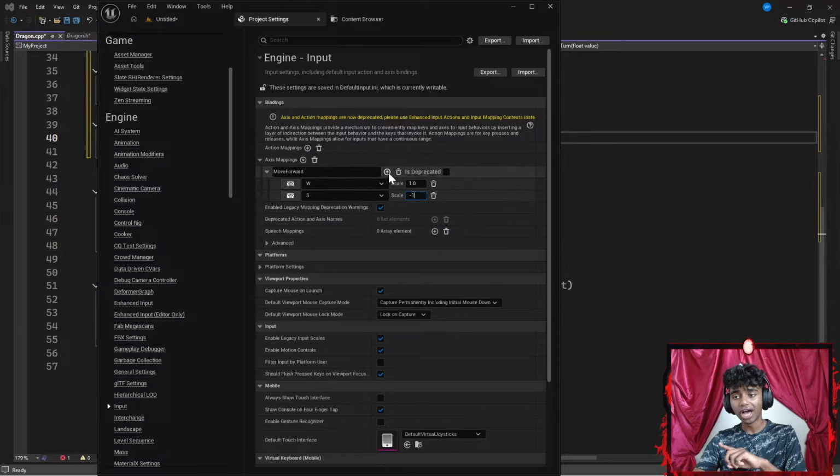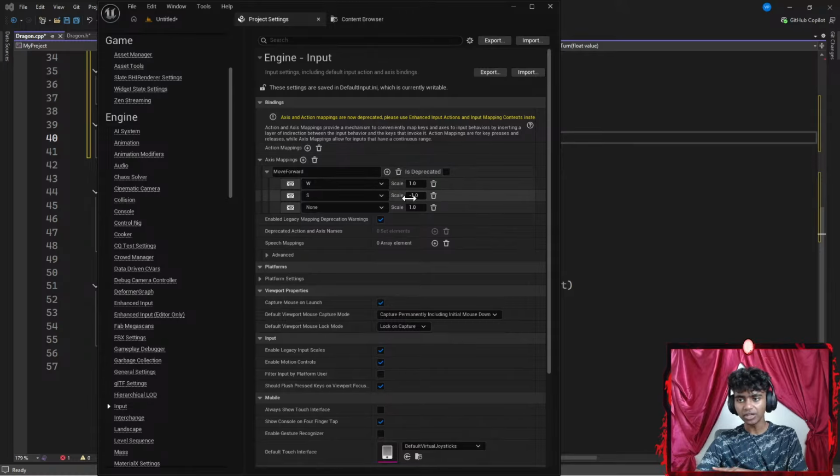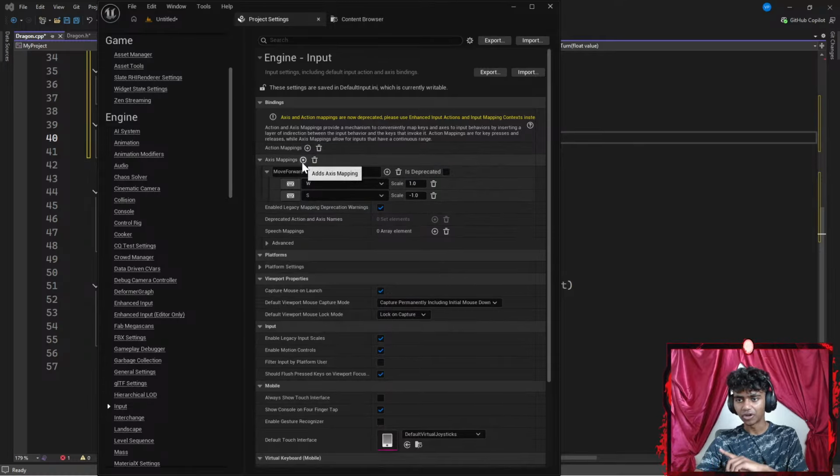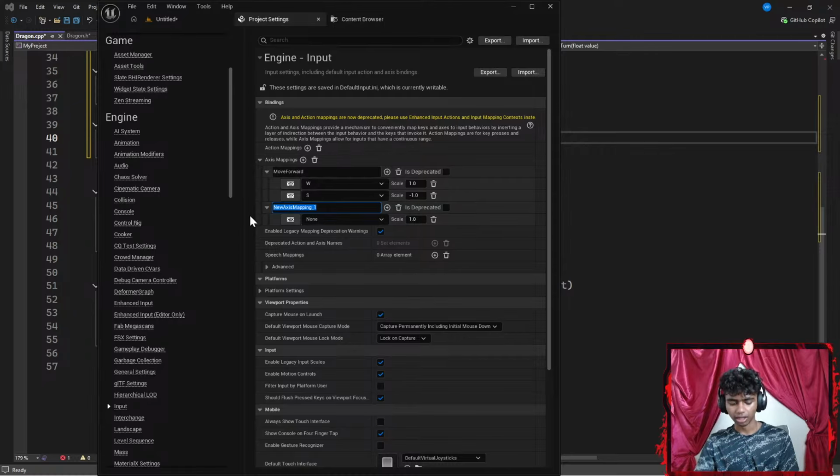And then I'm going to add another axis mapping. Whoops, I'm going to delete this. There we go. I'm going to add another axis mapping. Call this something like move right. Move right. There. Now, for moving right, if I click something like D, I'm going to click something like D.